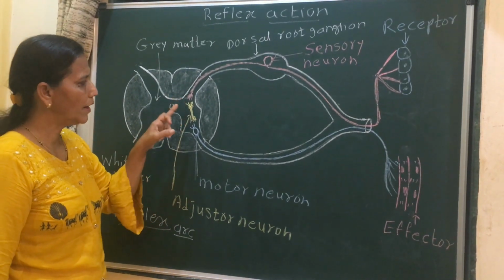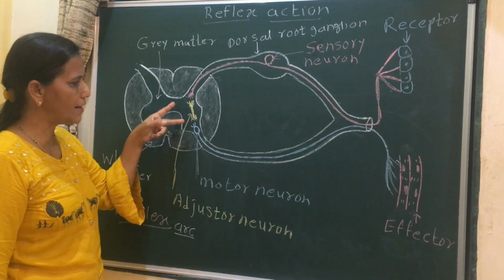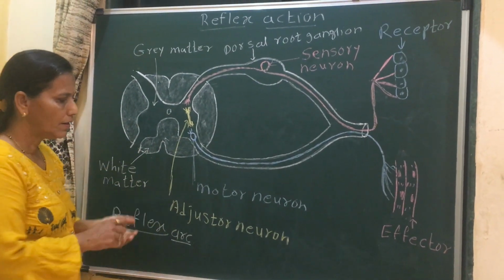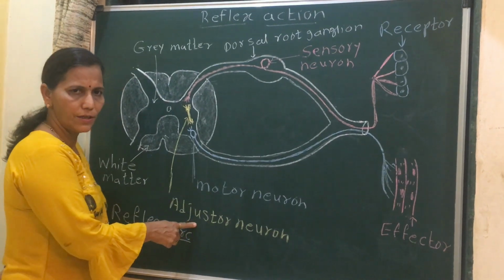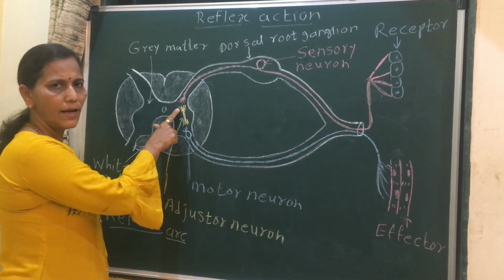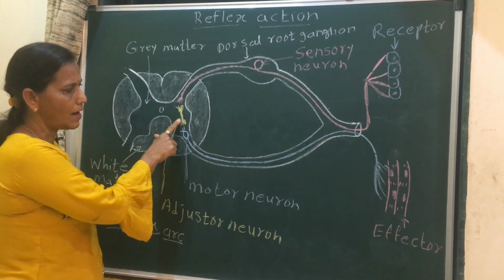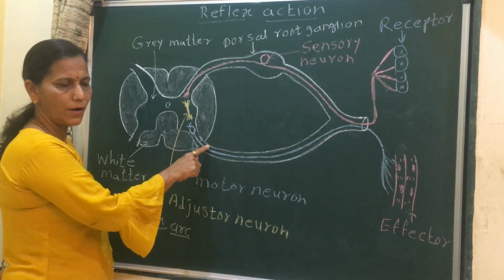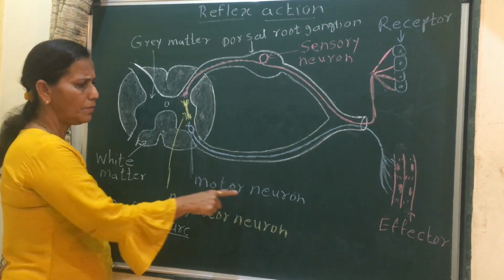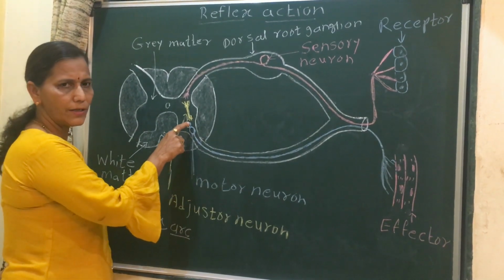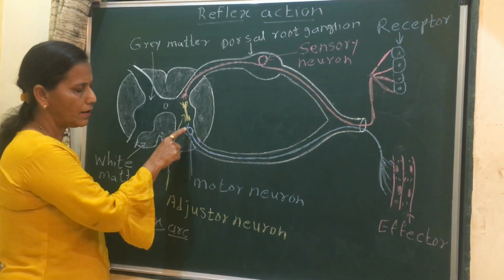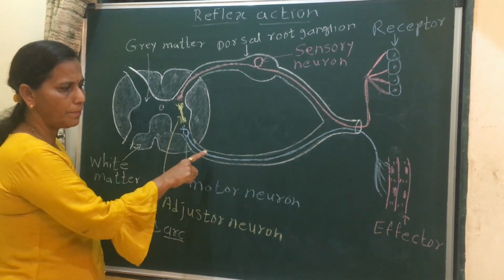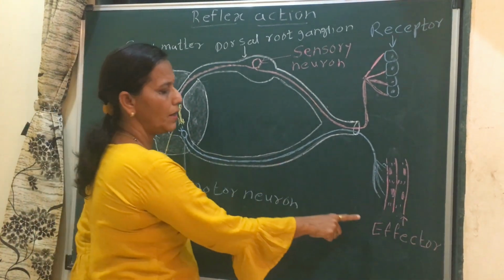Here, it gives this impulse to the adjuster or association neuron. This adjuster neuron analyzes it, interprets it, and converts it into a motor impulse, which is a kind of order. Then the motor neuron, whose cell body is located in the gray matter, carries this motor impulse up to the effector.